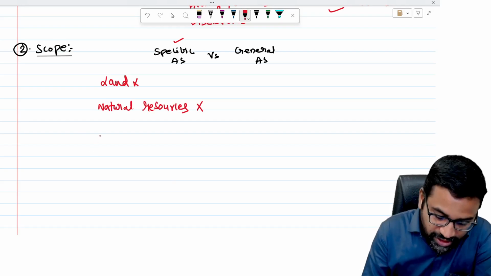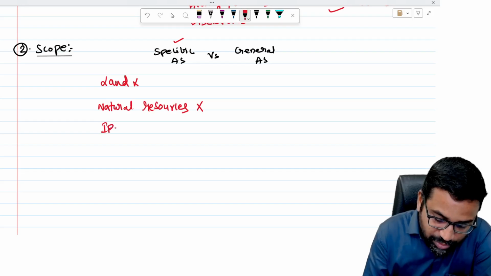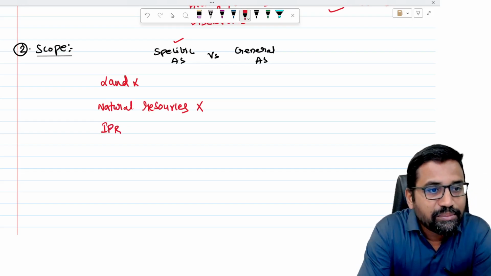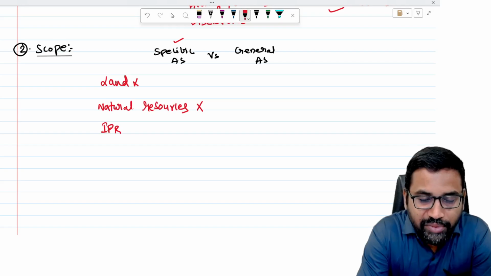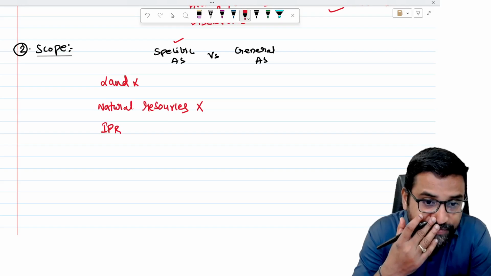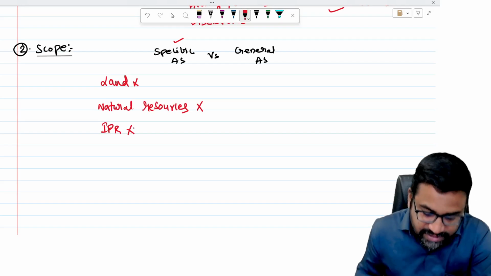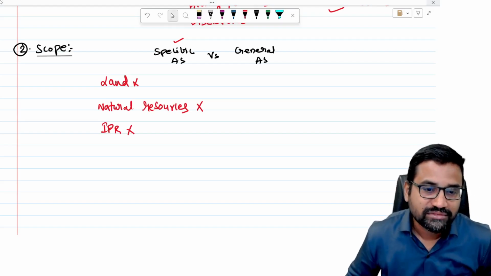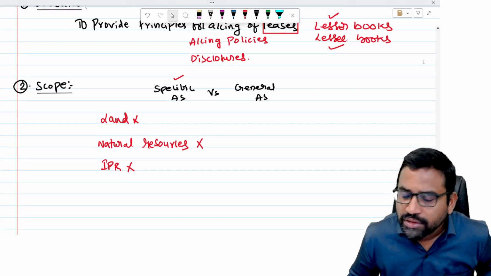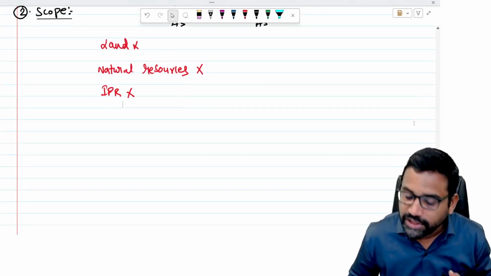And also any licensing agreement for IPRs, intellectual property rights, like patents, copyrights, trademarks, and licensing agreements for motion picture films, manuscripts. For all these things, this standard is not applicable. For the remaining types of leases, this standard is very much applicable.